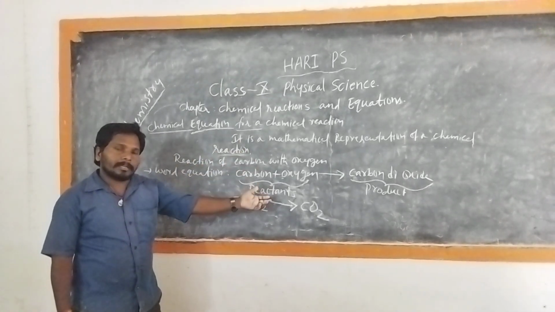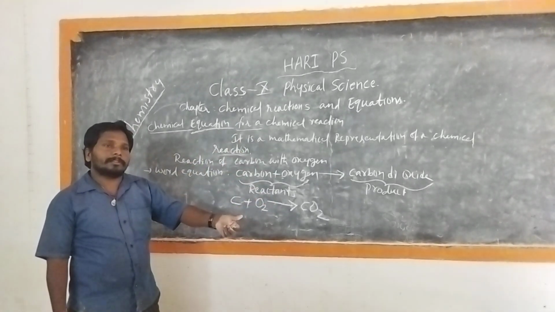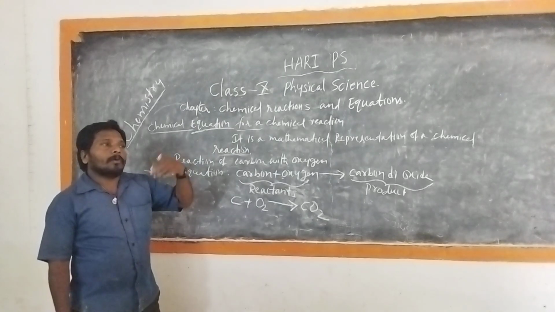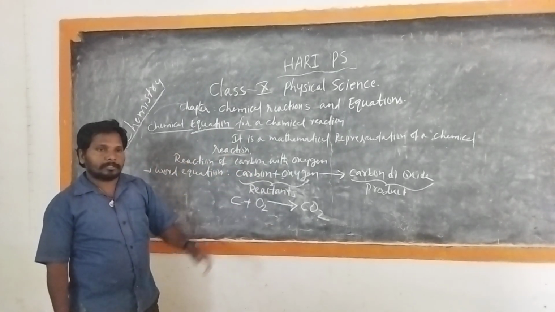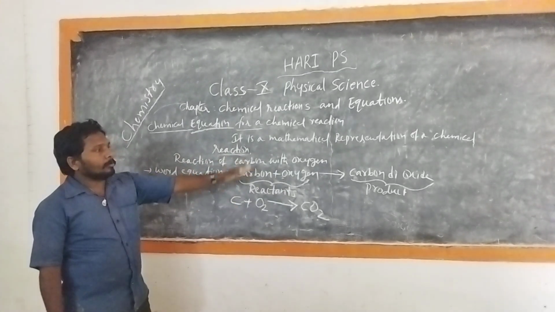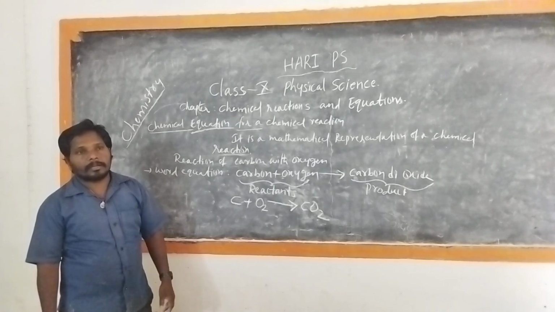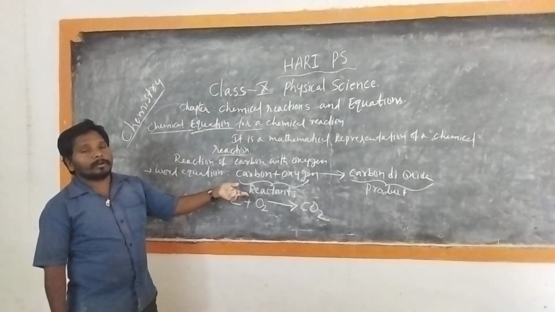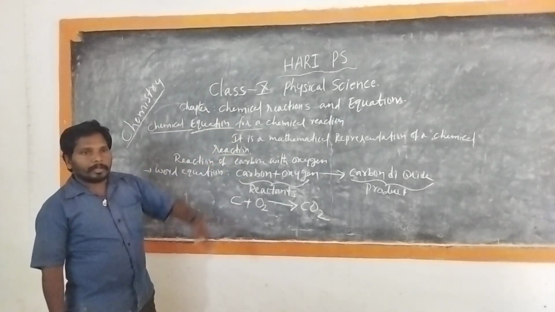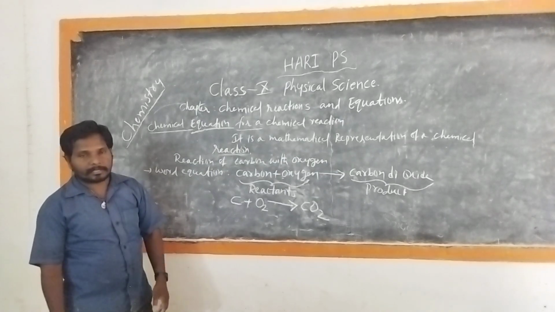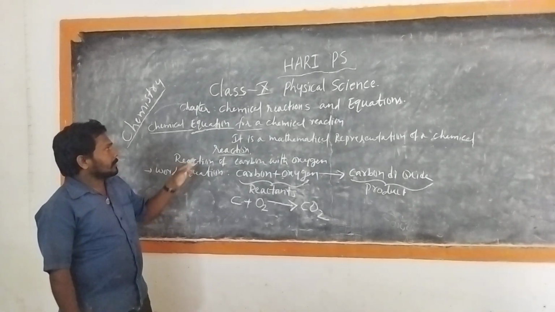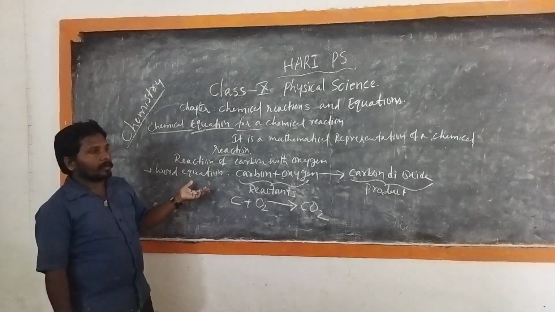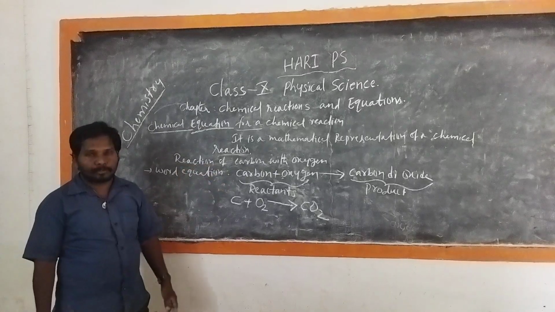First of all, let us understand what substances are involved in a chemical reaction and what symbols we have to use. Similarly, we can write many equations for chemical reactions, and we will understand that in coming topics, to make a chemical equation more informative.